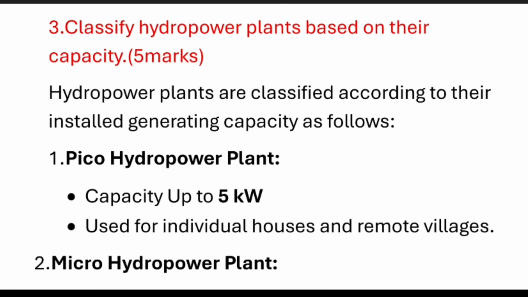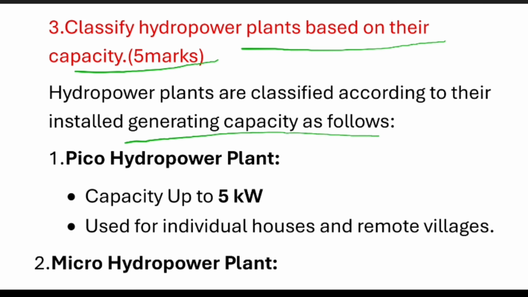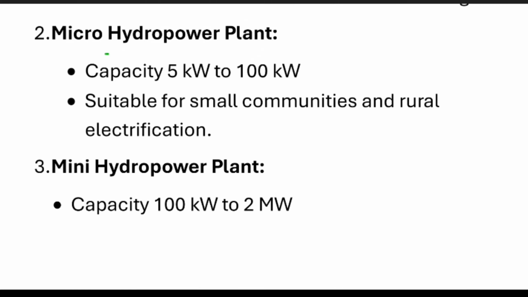Next question: classify hydropower plants based on their capacity. Here we classify hydroelectric plants by their installed generation capacity. The first one is the pico hydropower plant. Its capacity is up to 5 kilowatts, and we can use it for individual houses and remote villages. Next is the micro hydropower plant. Its capacity is 5 kilowatts to 100 kilowatts.